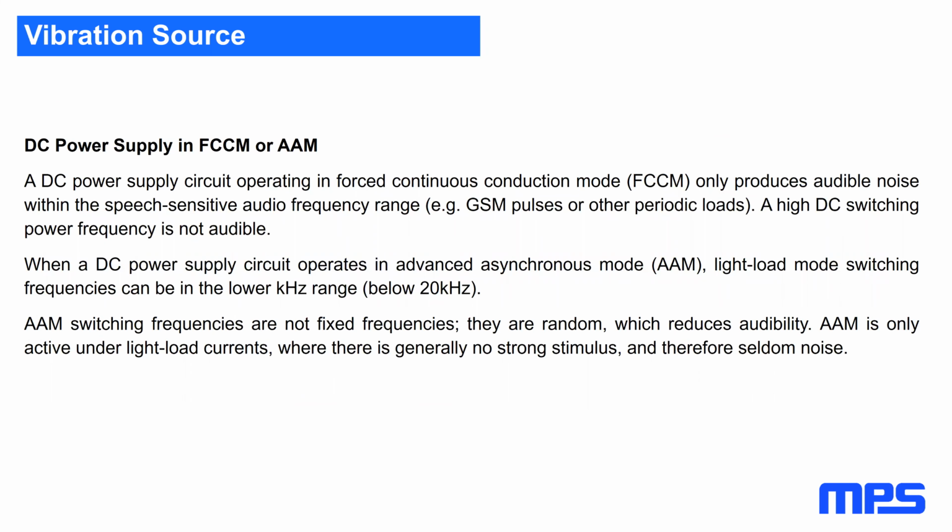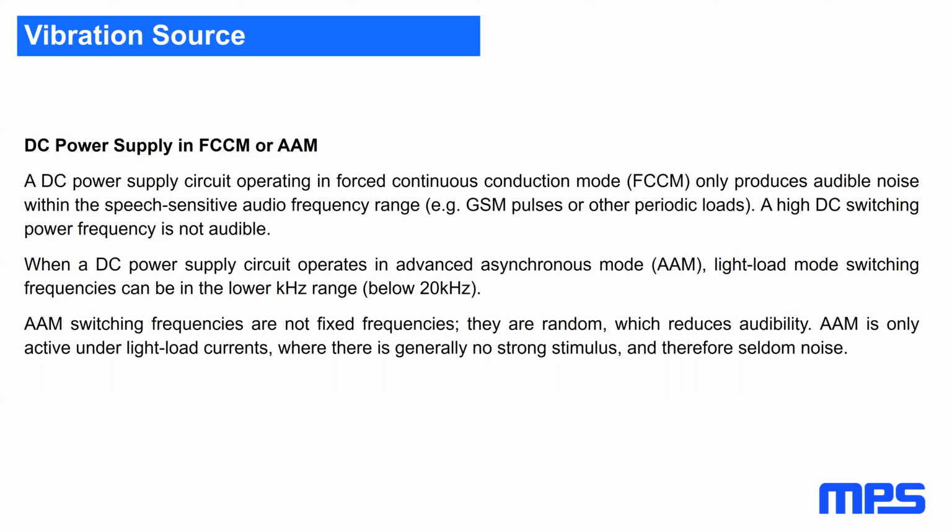A DC power supply runs in general either in FCCM or AAM. A DC power supply circuit operating in forced continuous conduction mode, FCCM, only produces audible noise within the speech-sensitive audio frequency range, for example with GSM pulses or other periodic loads. A high DC switching power frequency is not available. Of course, you can't hear 1 megahertz.